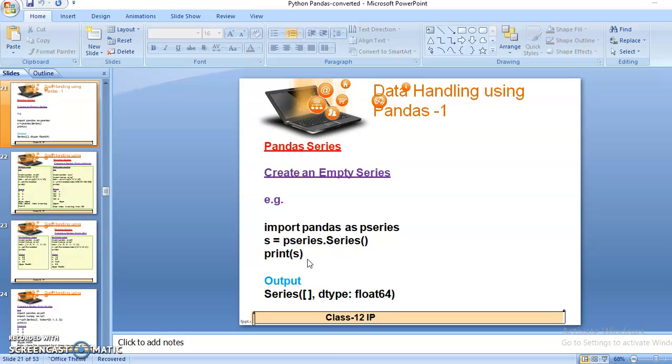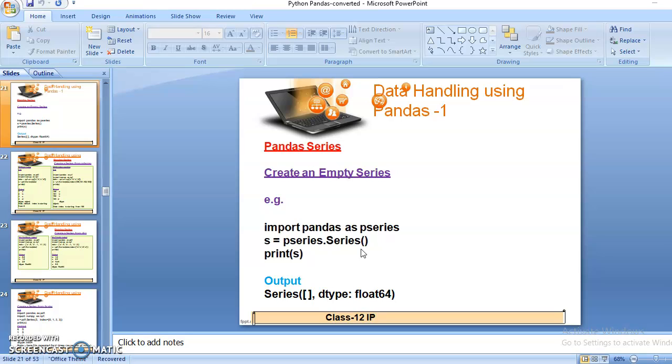Okay, now you can check the output here: series empty. There is no element because I am creating an empty series here, and the data type is float64 because I have not mentioned which type of data elements are stored in this array. Okay, so float64 is the default because in float we can store both float and integer types of data elements.